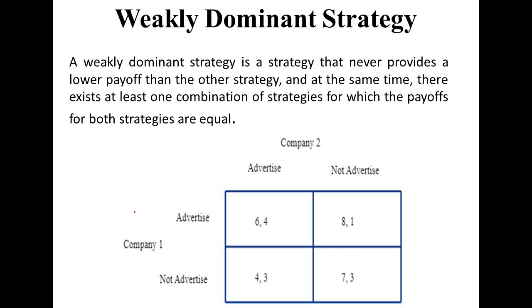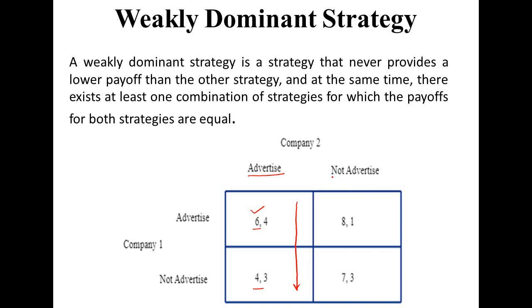So here we can see again we have these two companies, company 1 and company 2, both having advertising and not advertising actions. If company 1 considers that company 2 is choosing advertisement, then we need to check this column for the payoff. If company 1 is advertising, then he will get a payoff of 6. If company 1 is not advertising, then he will get a payoff of 4. Which one is higher? 6 is higher. So again we can say that advertising is dominating not advertising, and this advertising is optimal for company 1.